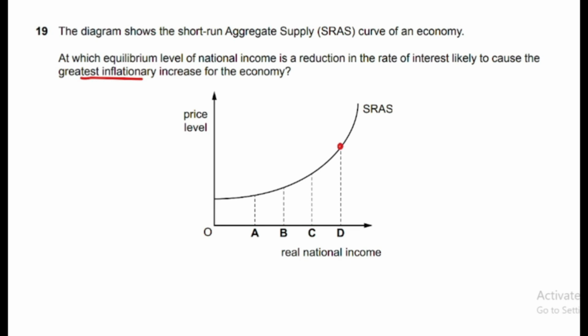After point D you can see that supply curve is steep. A little rise in aggregate demand will lead to a greater rise in price level. So inflation rate will greatly increase after D. Before that it is a little flatter and it is getting steeper, but after this point it is more steeper. So for question number 19, option D is the correct answer.